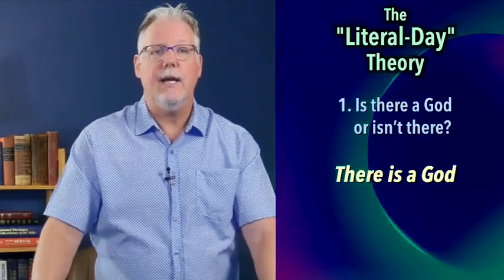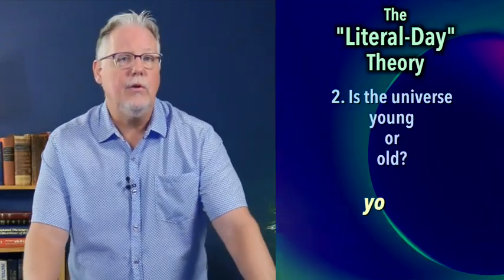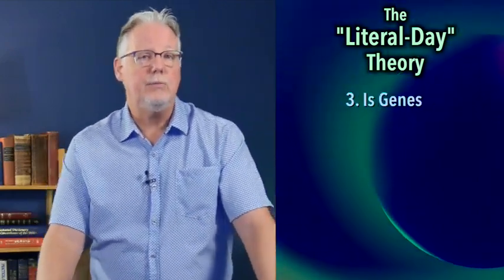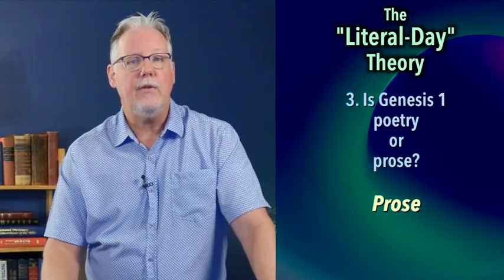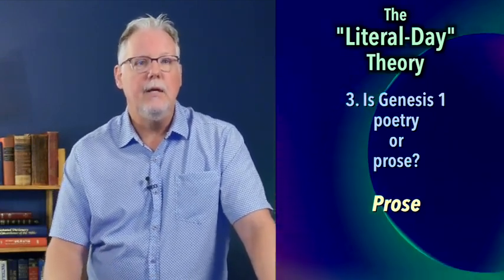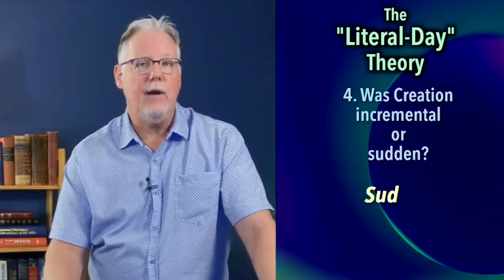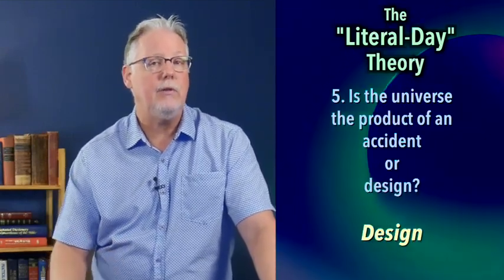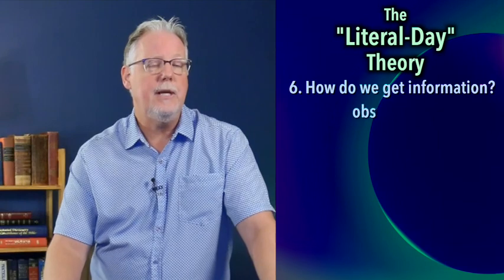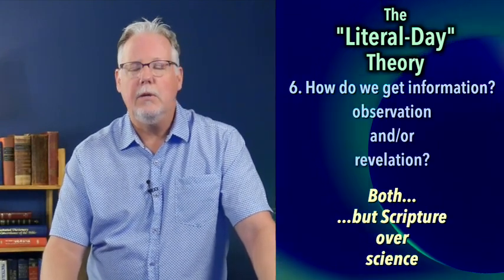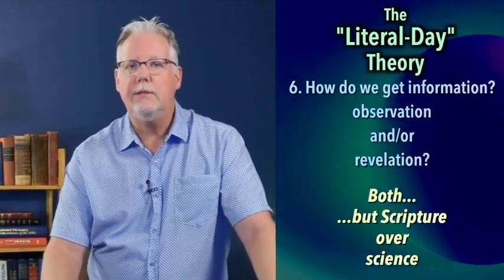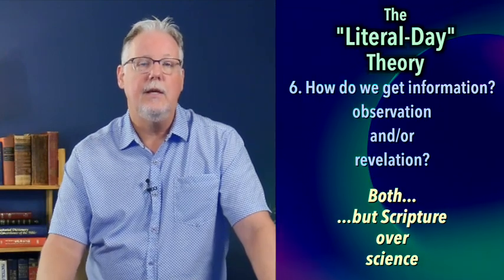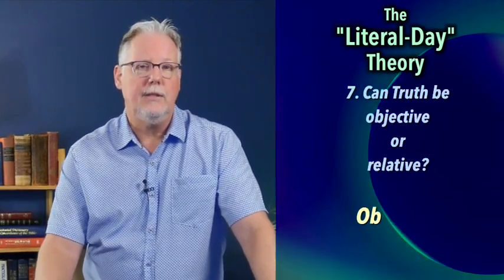It assumes theism over naturalism. It assumes a young universe rather than old, that Genesis 1 is prose, that means statements, rather than poetry, meaning symbolic, that creation was instantaneous rather than gradual, that the universe was designed and created by God without the use of macroevolution, and that we get information through science and Scripture. But what is most important to this view is that the Scripture trumps science. And finally, that objective truth exists.